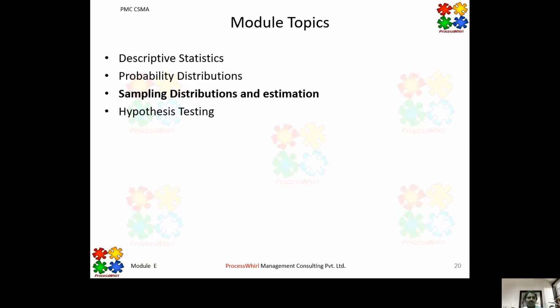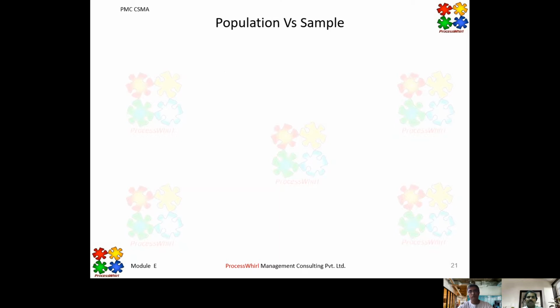Today we'll discuss sampling distributions and estimation. A lot of analysis we keep doing in our software industry with the projects data, and many times we will not be aware of what is prediction, what is forecasting, what is population, what is a sample. All these terminologies are very much available in the industry and interchangeably used by people. So let us be clear before starting our analysis what is population and what is a sample.